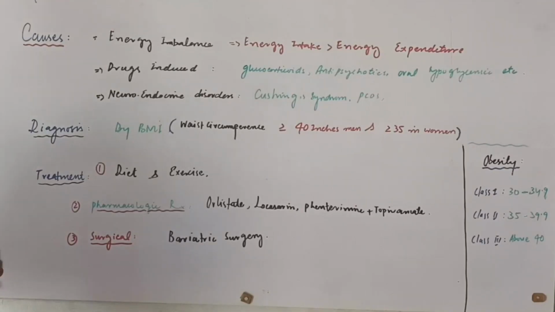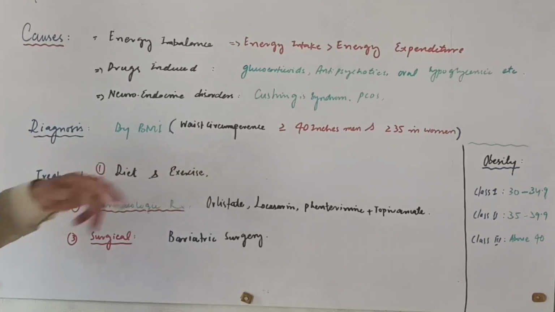Now, how to treat obesity? Obesity is mainly treated by three methods. Number one, it is treated by diet and exercise. Take less food and do exercise. That is the initial and most important treatment for obesity.